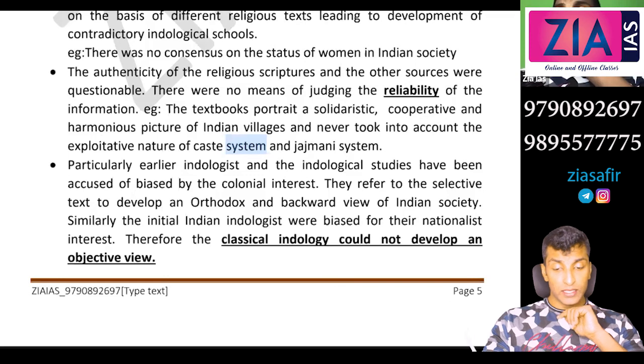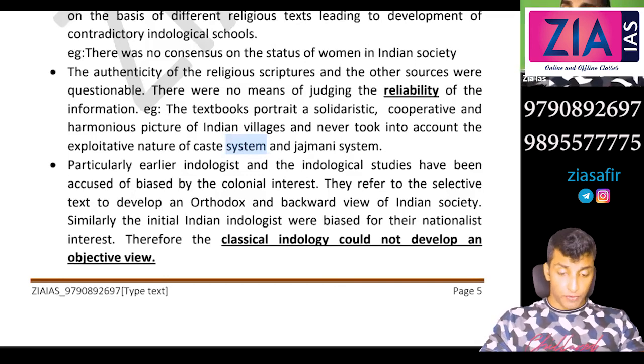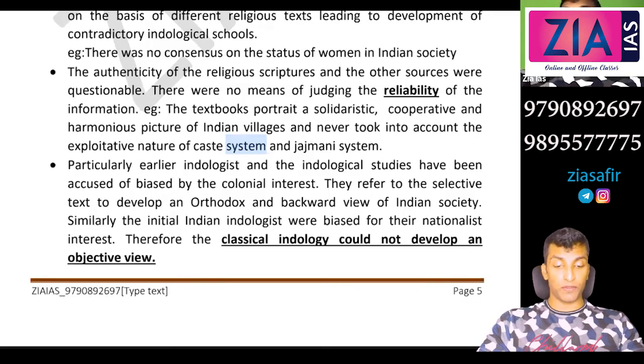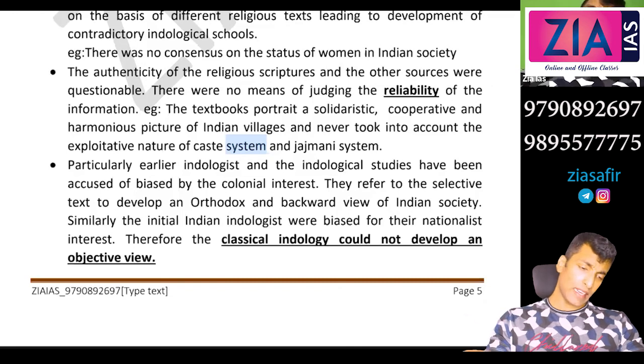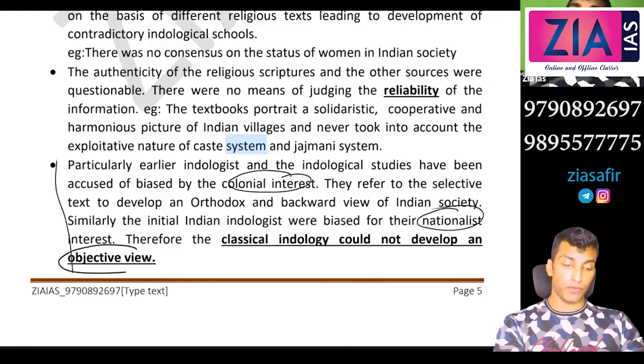Particularly, earlier Indologists and Indological studies have been accused of being biased by colonial interest. I've told you this. They refer to selective texts to develop an orthodox and backward view of Indian society. Similarly, the initial Indian Indologists were biased by their nationalist interest. Therefore, classical Indology could not develop an objective view. So the initial Indologists were biased against India, that means colonial interest. The later Indian Indologists were biased by their nationalist interest. So there is no objective view within Indology.